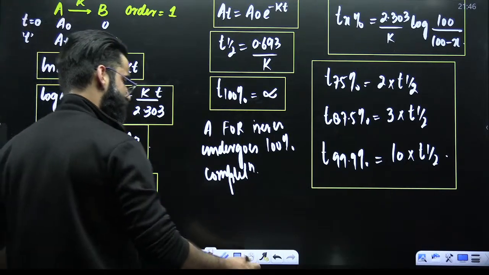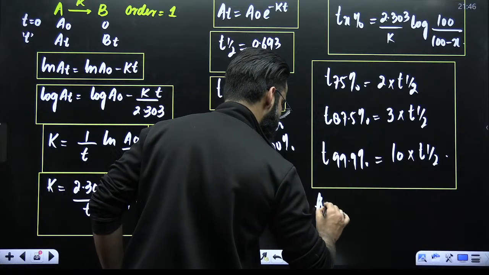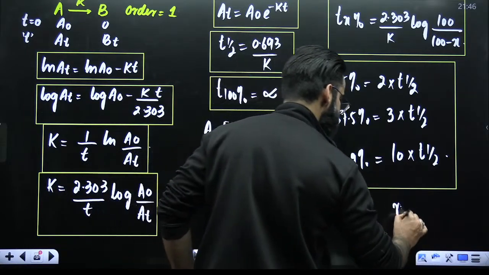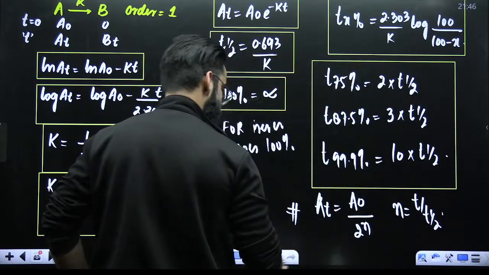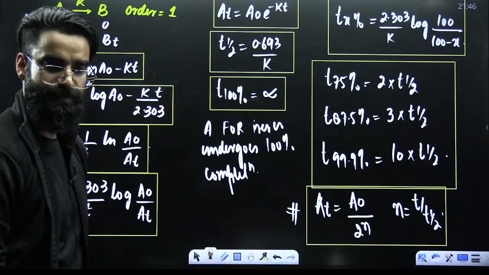Okay, one more expression which you study in your physics as well. Concentration of reactant left at time t is equal to A naught divided by 2 raised power n, where n represents the number of half-lives, which is total time divided by T half. Concentration of reactant left after n half-lives is equal to A naught divided by 2 raised power n.